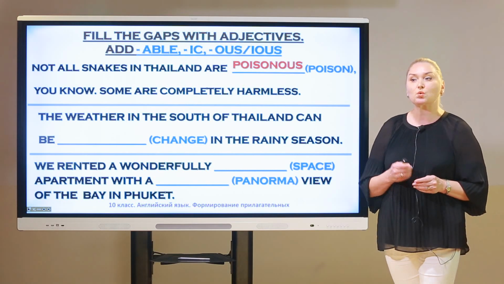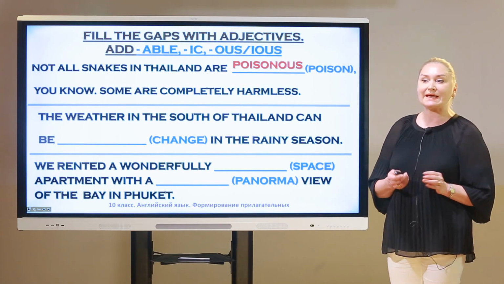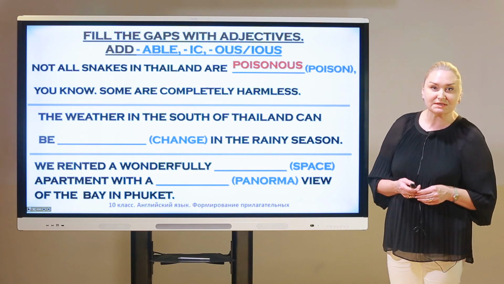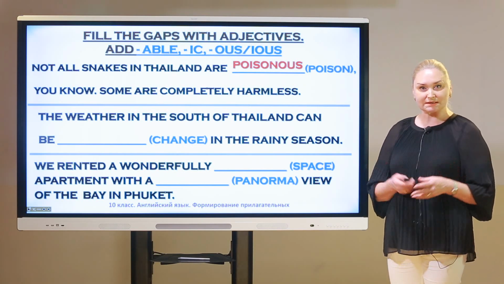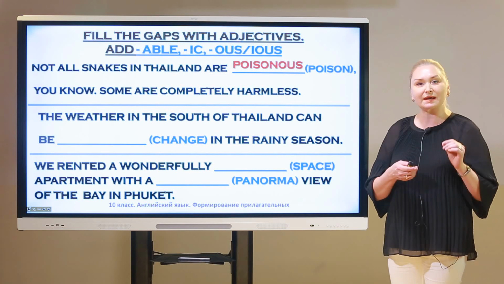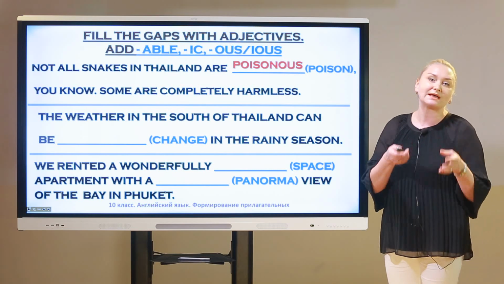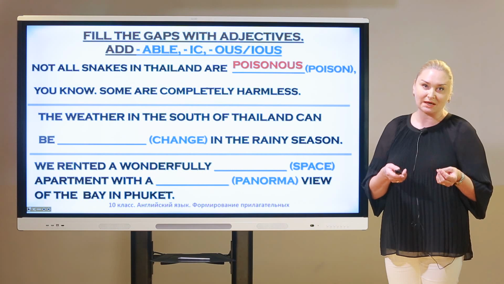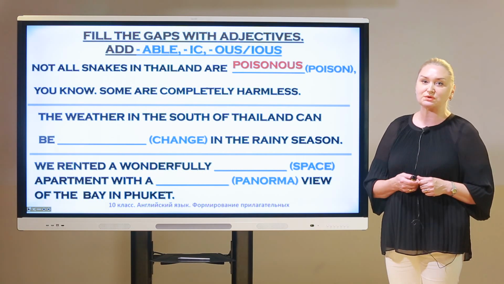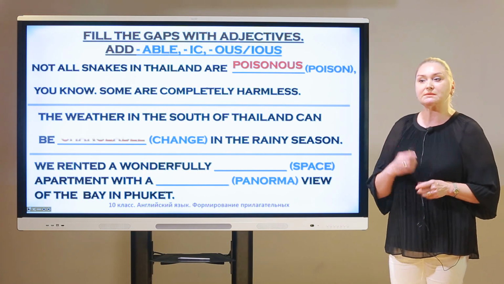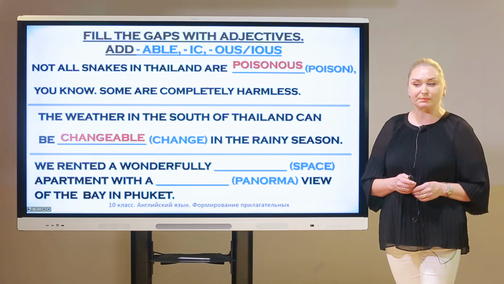The next, the weather in the south of Thailand can be... The verb change is given in the rainy season. So, it means weather can, not can, but has the ability to change. Okay? Do you remember which suffix should be used here? Right, able. It means can be changeable.